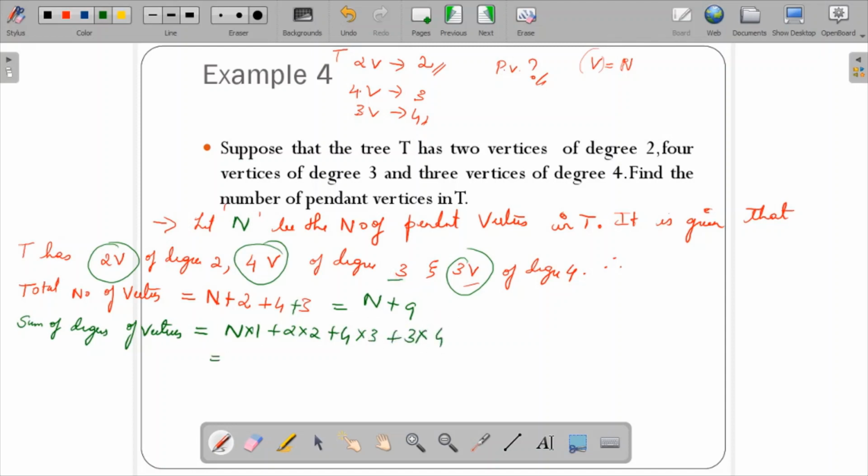So this results in n plus 4 plus 12 plus 12, that is 24, 24 plus 4 is 28. So the sum of the degrees is n plus 28.